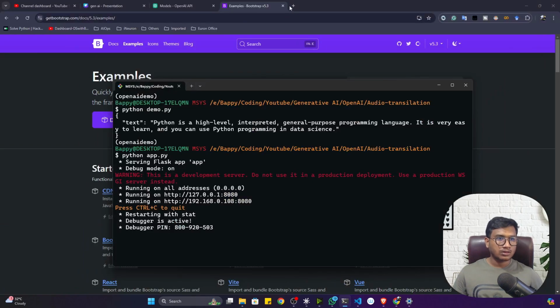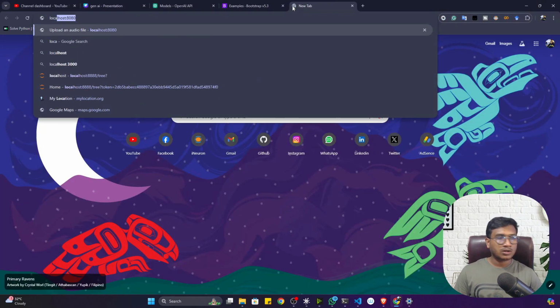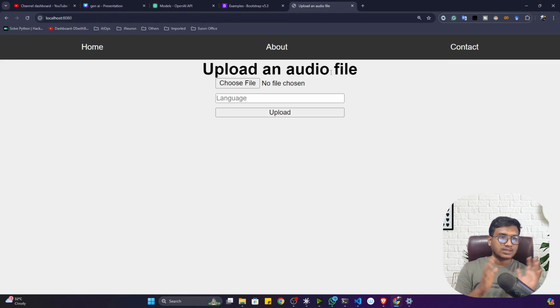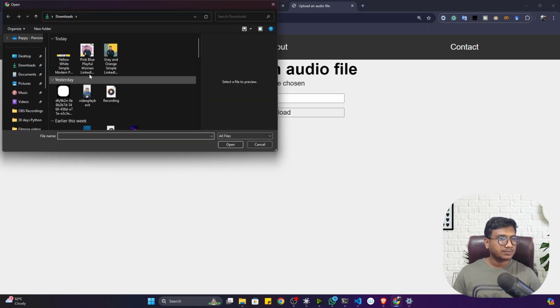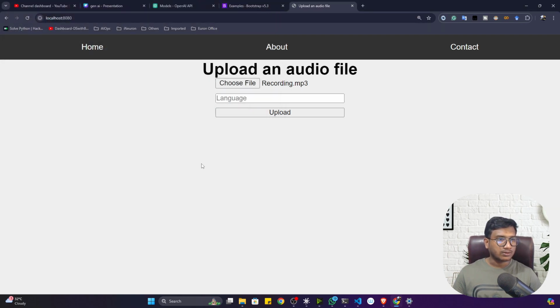Now let's go to Google and search for localhost port number 8080. Now see, guys, you can see this is the interface of my application. Here you can upload any kind of audio file. Now let's say I want to upload this audio. For the language, let's say I want to translate into Hindi. Okay, Hindi. Now let's upload it.